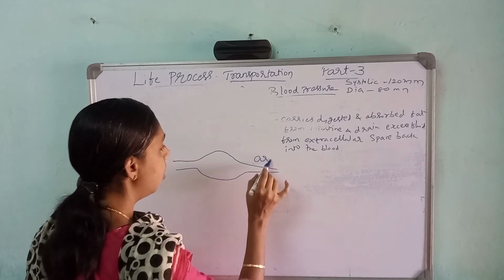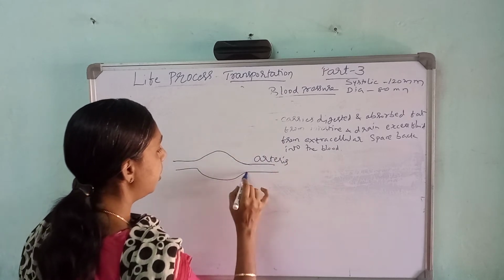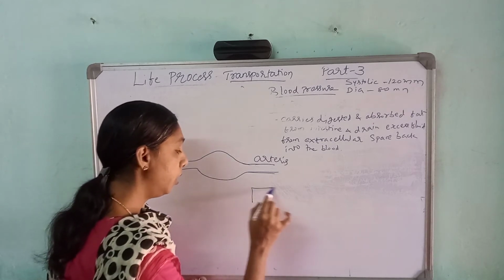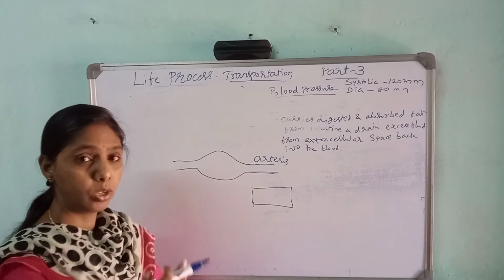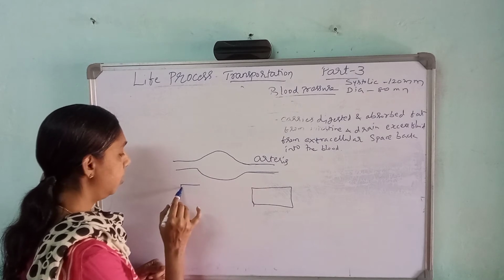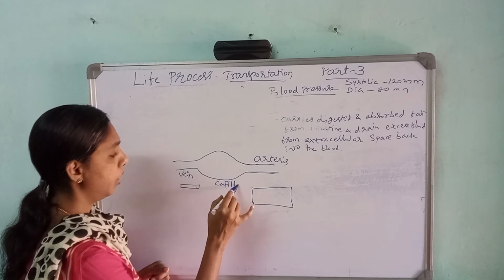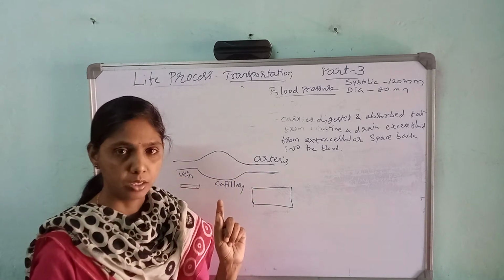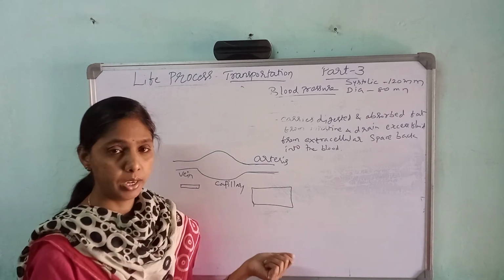See here, these are the arteries. I will write thick. What is the difference between arteries and veins if they ask? Arteries are thick because they have to carry the blood to all the parts of the body. Veins are thin. This is vein. This is capillary. Arteries, veins and capillaries are the three kinds of blood vessels. Arteries are thick because they have to carry the blood to all the parts of the body. That's why it is thick.